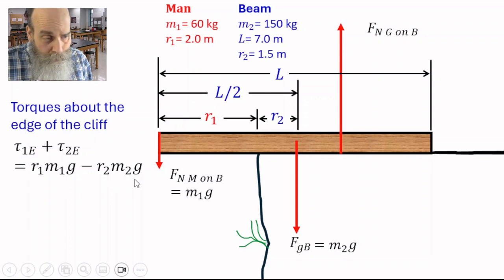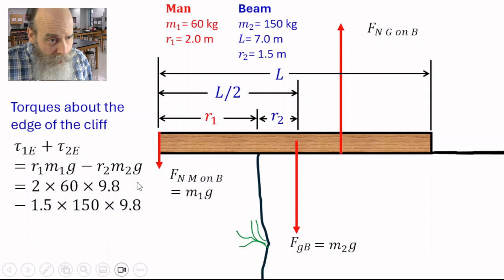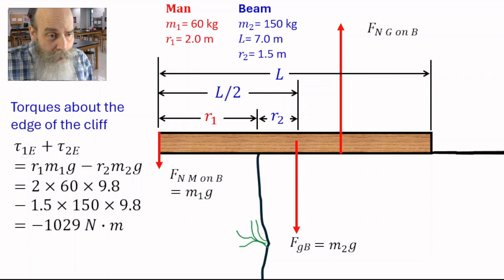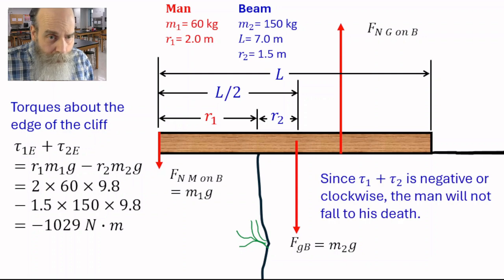The sum of these two, if we put in the numbers, we get 2 times 60 times 9.8 minus 1.5 times 150 times 9.8, and that is negative 1,029 newton meters. That is a negative number. That is a clockwise torque. So the man is not going to go over the edge of the cliff. The man will be safe. The torque caused by the normal force of the ground on the beam will provide the necessary clockwise torque to allow the net torque of the three forces to be 0.